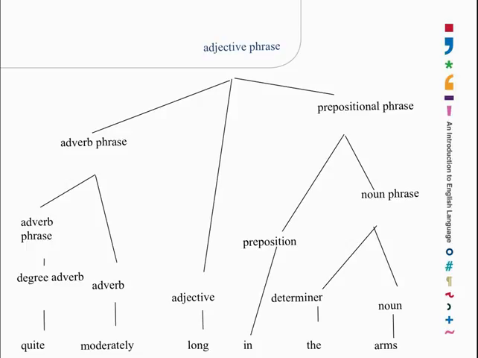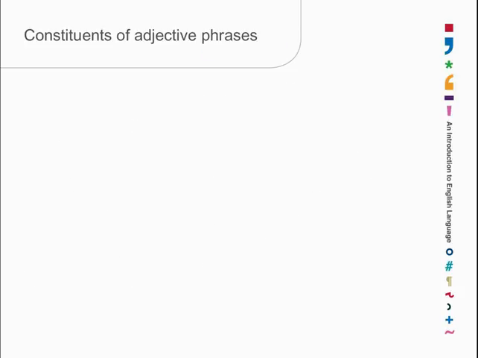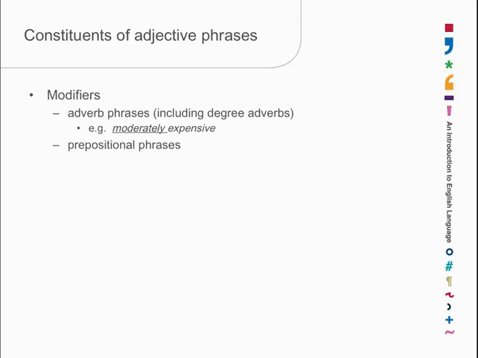On the other side, the preposition is the head of the phrase, and so we've got a prepositional phrase, and on its right we have a noun phrase, because arms is the head of that, and it has a determiner. We've already looked at noun phrases, so that shouldn't be too much of a problem. The rule here is to do them one by one, find the head first, then find the modifiers, and look at them one by one. So we've already seen what the modifiers are. The modifiers are adverb phrases, including degree adverbs, which sit out on the left, and prepositional phrases, which sit out on the right of the head.